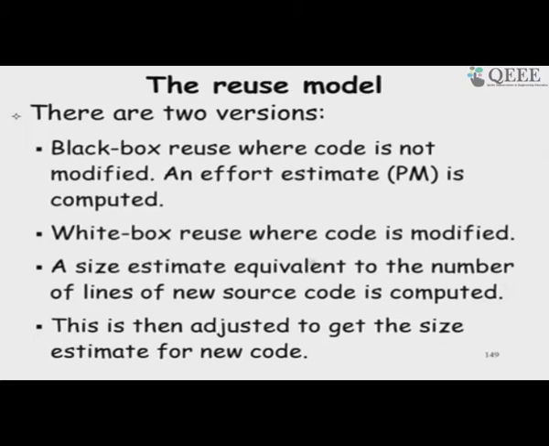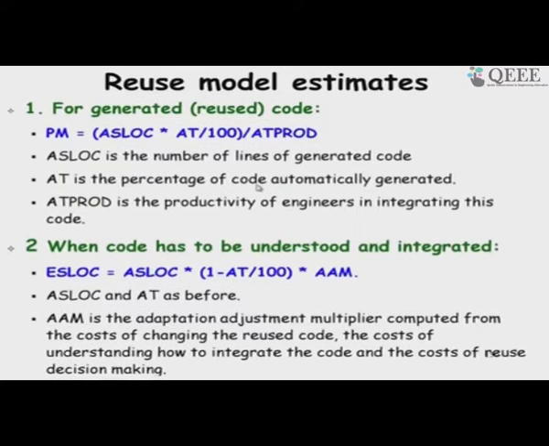That is what I have written down here for your reference. This is the formula used in the reuse model: the total application software lines of code times the code that is automatically generated, that is, black box reused. Let us say 90% is black box reused.